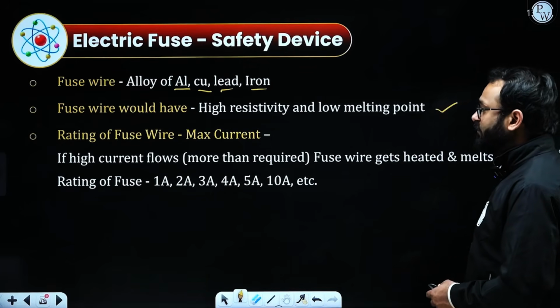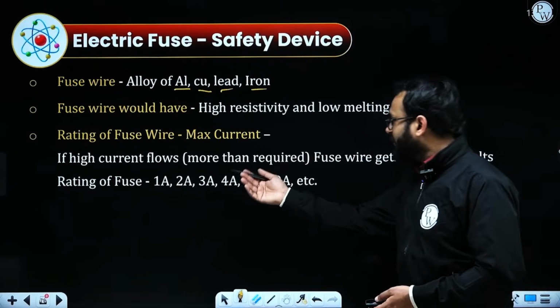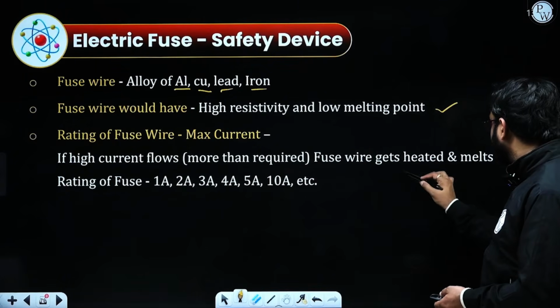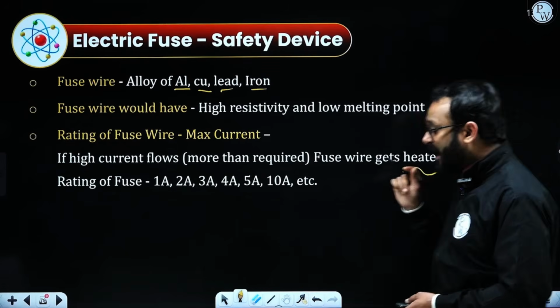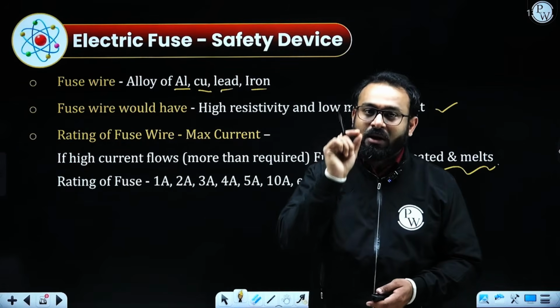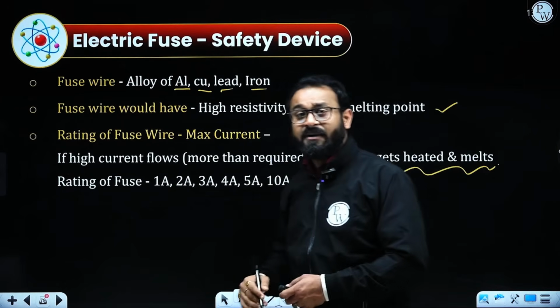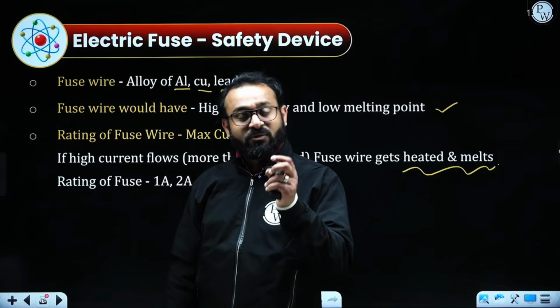The rating of a fuse wire is the maximum amount of current that should flow through it. If higher current flows than required, the fuse gets heated and melts. So it has a defined rating, written on that particular fuse, be it 1 ampere, 2 ampere, 10 ampere, etc. Such kinds of fuse you would be able to see.